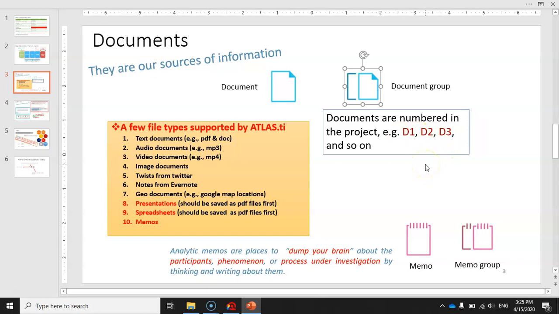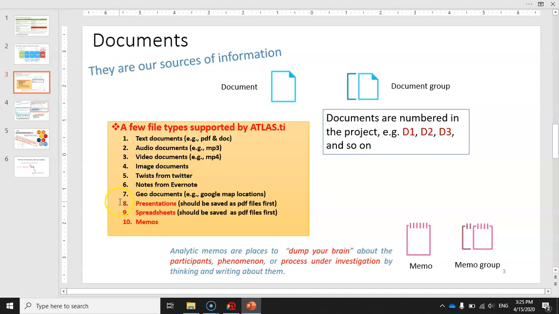For example, if you have 3 documents, they will be D1, D2, and D3. ATLAS.ti supports different file types as documents, and I have listed them here. You can import Microsoft Word documents, PDF files, audio files, video files, and even tweets from Twitter.